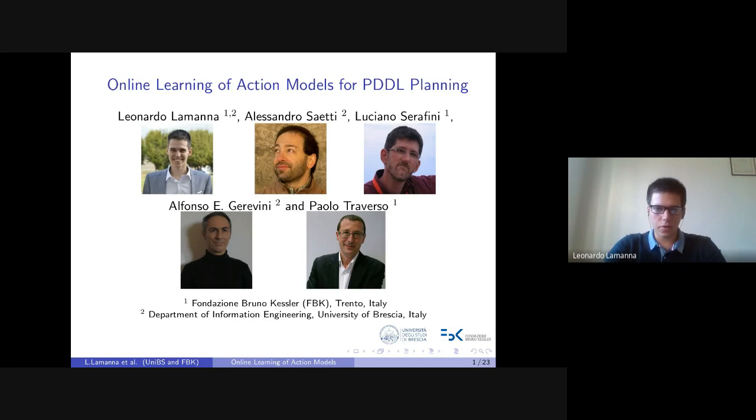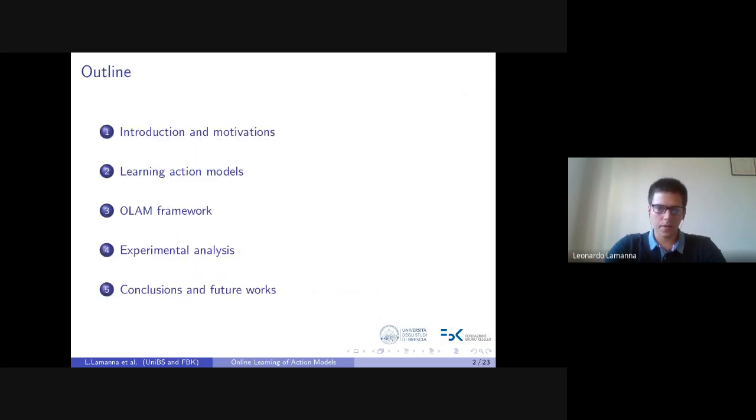Today, we'll present a work focused on action model learning for classical planning. Firstly, we will give a brief introduction as well as motivations behind this work. Then we will look at how action models can be learned online by executing actions. And we will present the OLAM framework together with its theoretical properties. Finally, some experimental results are given as well as conclusions and future works.